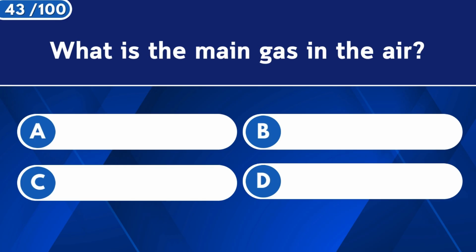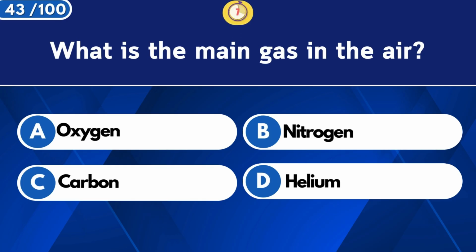What is the main gas in the air? Nitrogen.